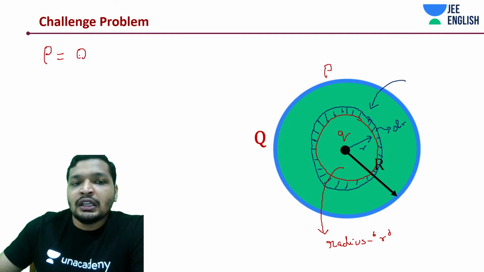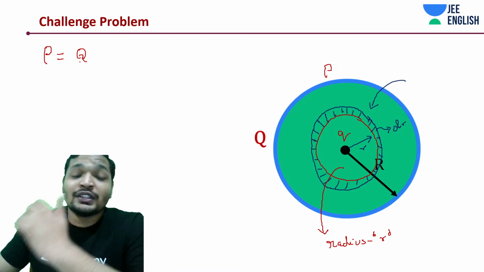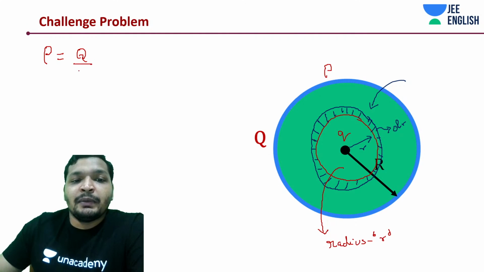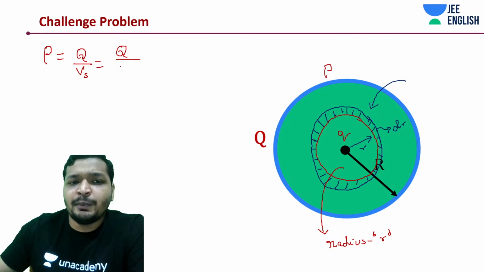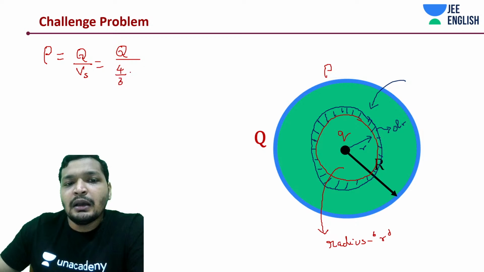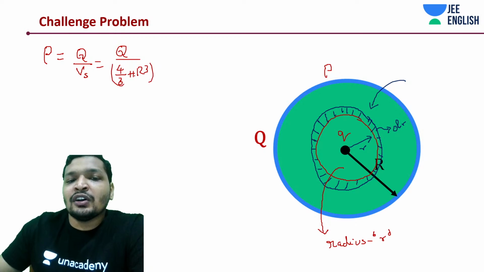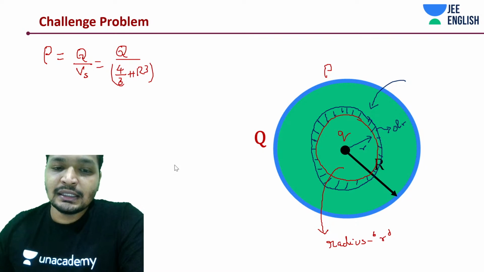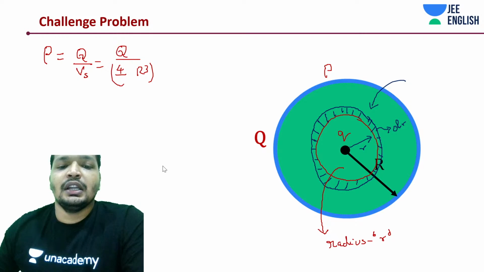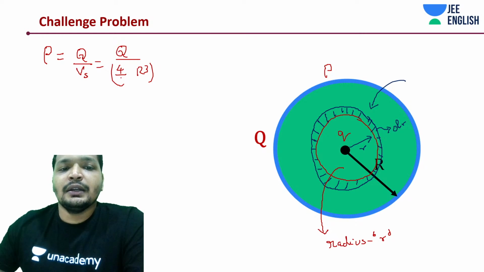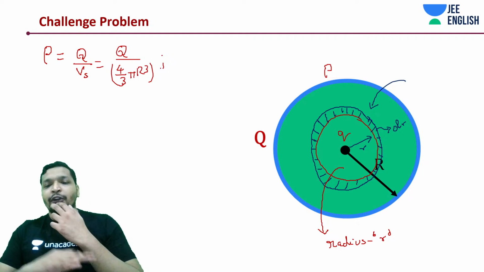So rho is equal to Q divided by the volume of the sphere, which is that whole sphere, which is going to be Q divided by 4 by 3 pi capital R cube. This is a constant value given that it's a uniform charge distribution. Right? So that is it. If you understood this point, rest is easy.